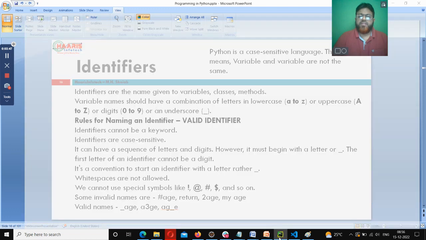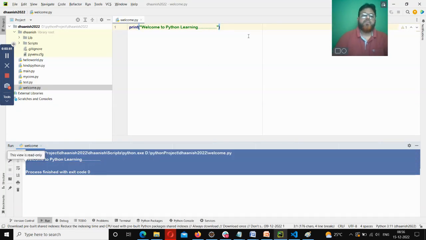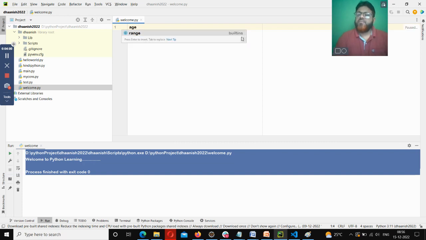Just to demonstrate this, I'm creating an identifier called age. What is age? Age is a variable. Why? Because when I store a value in an identifier, that is called a variable.